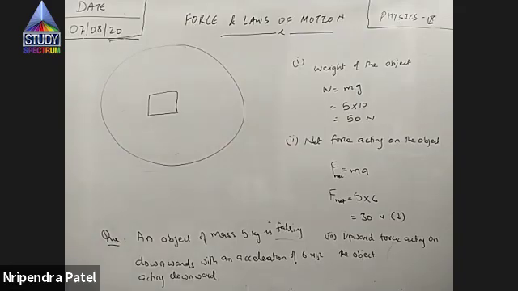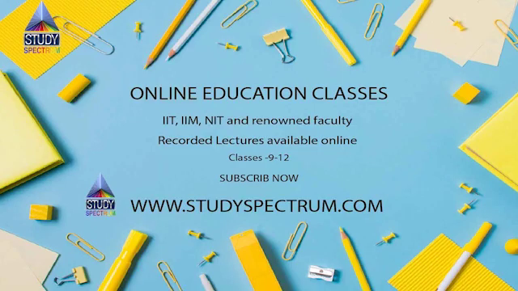See, this is an object, right? Let's begin with the first force which you think is acting on this object. Name the force which is acting on this object. Will it be zero? No force is acting upwards?